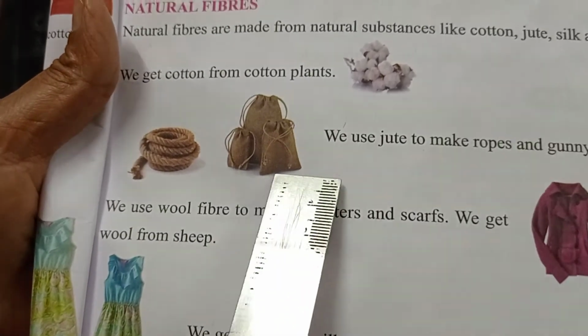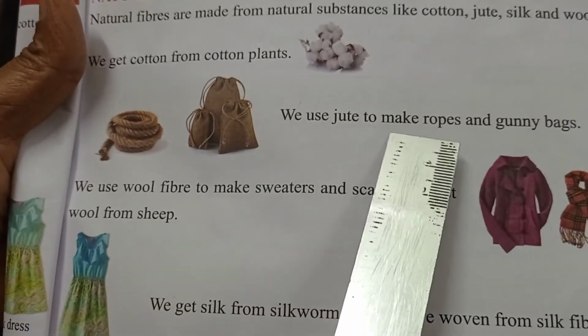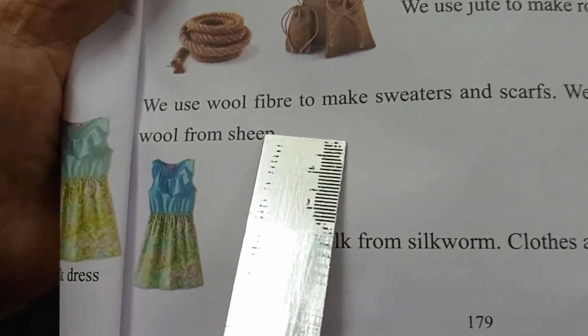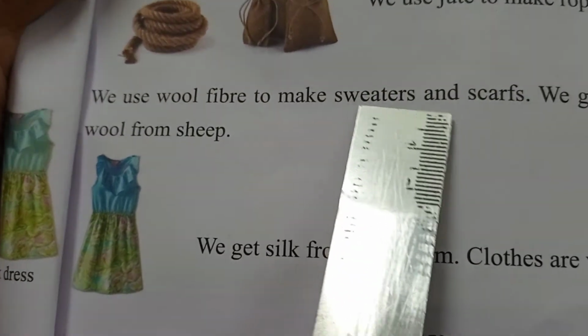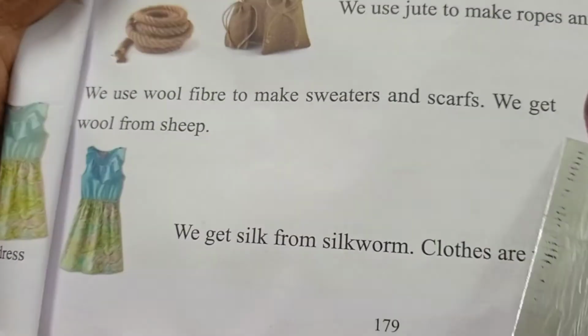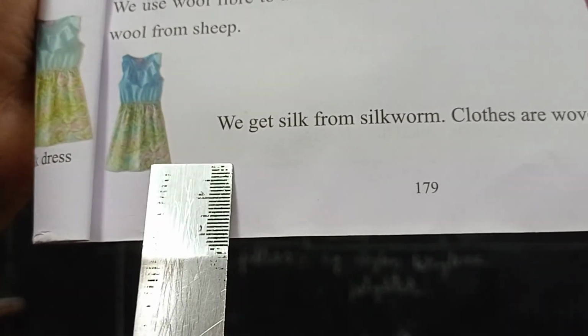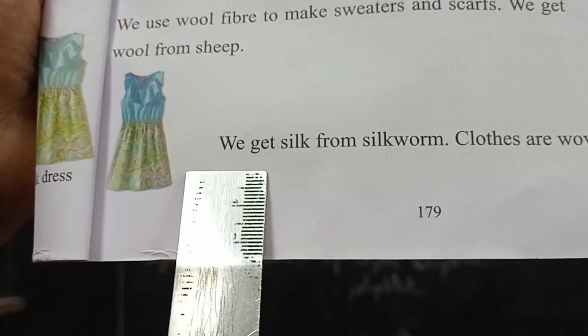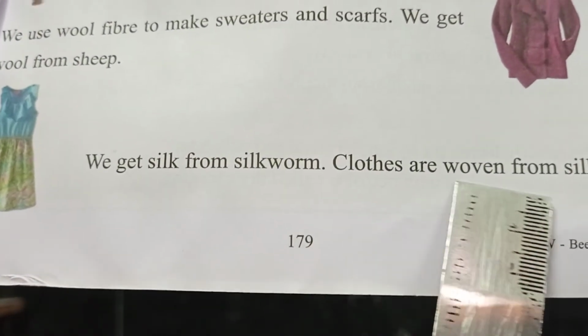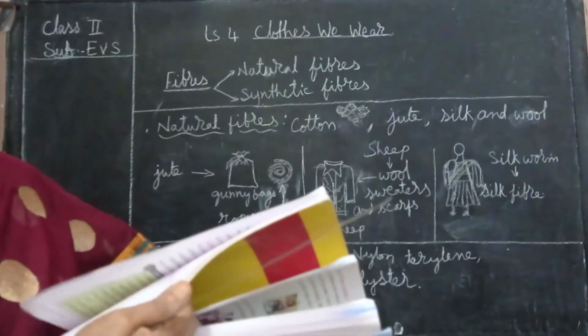We use jute to make ropes and gunny bags. We use wool fiber to make sweaters and scarves. We get wool from sheep. And how nice, a beautiful frock, no? This is shining. We get silk from silkworm. Clothes are woven from silk fiber.